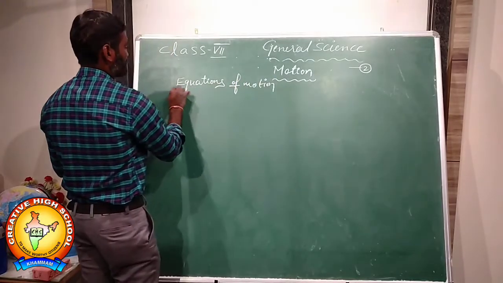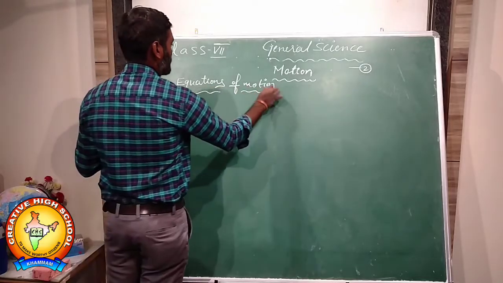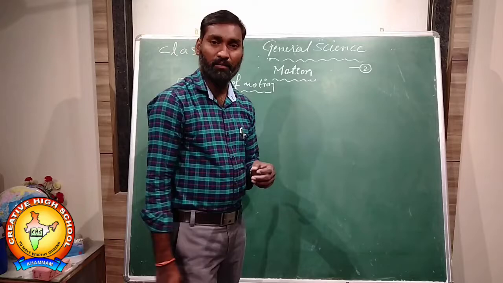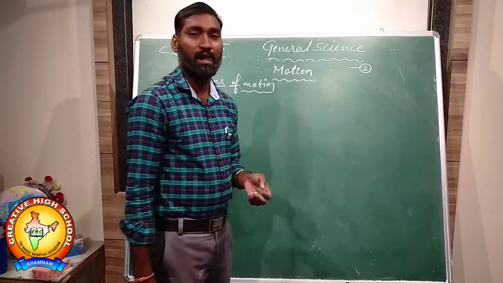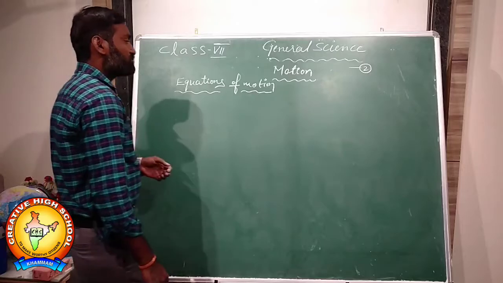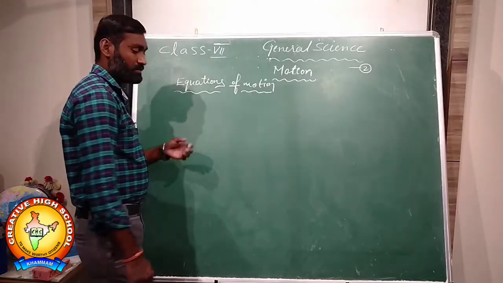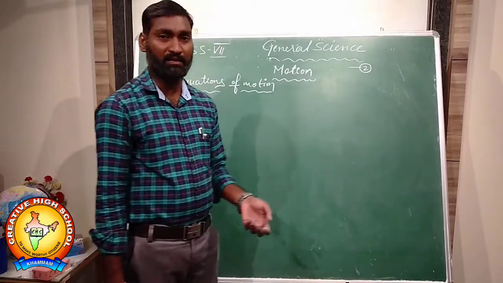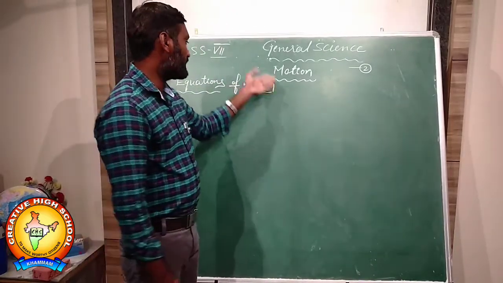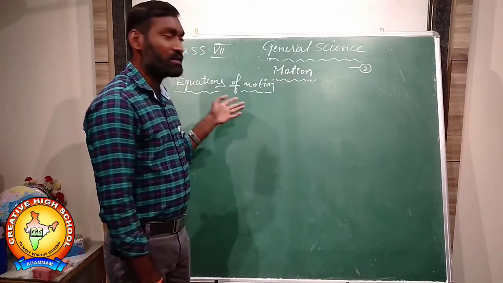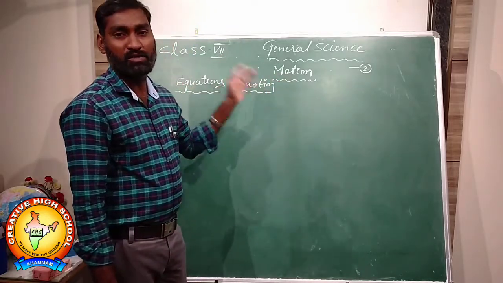The motion of an object will be represented in the form of equations. This is called equations of motion. These equations of motion apply to a body with uniform acceleration, that is, uniformly accelerated motion. The equations are applicable for uniformly accelerated motion only.